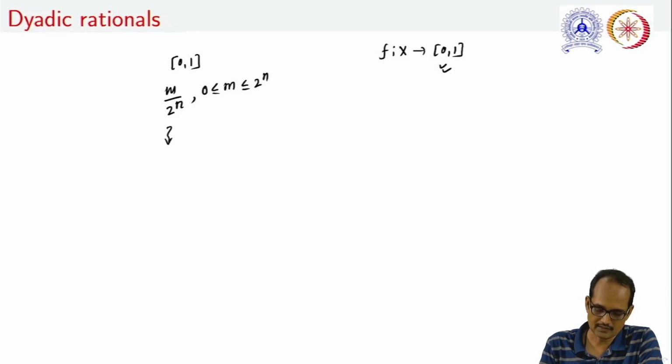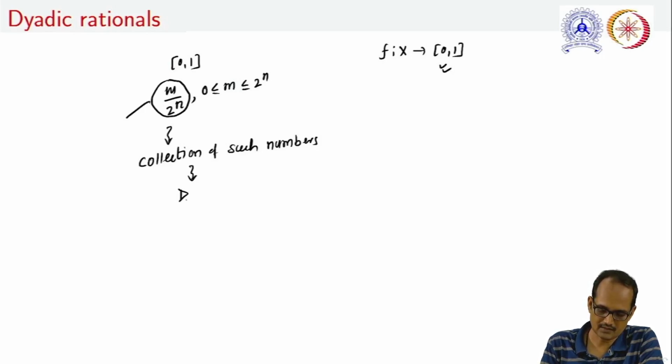The collection of such rational numbers we will denote by D, and precisely these rationals are known as dyadic rationals.